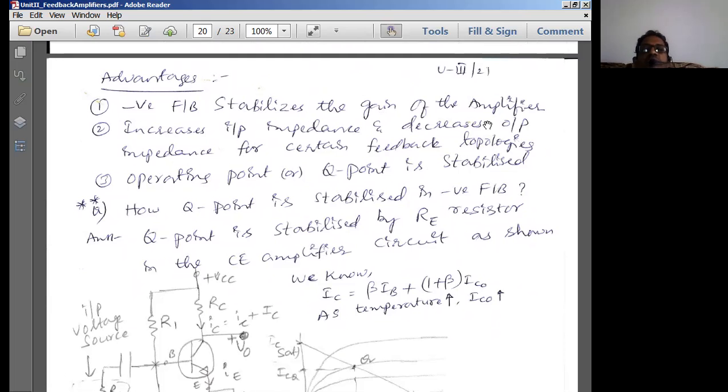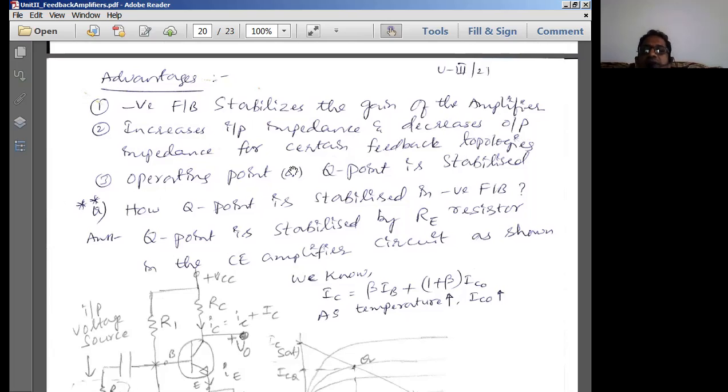So in which type of topology does this condition hold good? Increases input impedance and decreases output impedance. Where will the input impedance increase? Series mixing. If you go with series mixing, input impedance is going to increase. Now for what type of sampling does output resistance decrease?